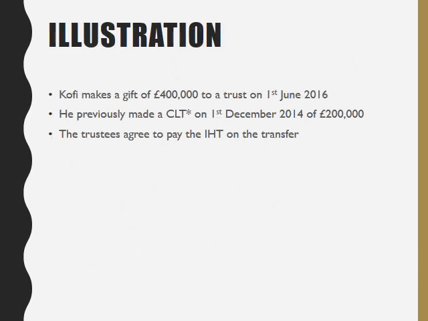So we'll illustrate this with Kofi, who makes a gift of £400,000 to a trust on 1st of June 2016. Kofi previously made a chargeable lifetime transfer in December 2014 of £200,000, and we're also told that the trustees have agreed to pay the inheritance tax on this transfer. So let's calculate that inheritance tax.